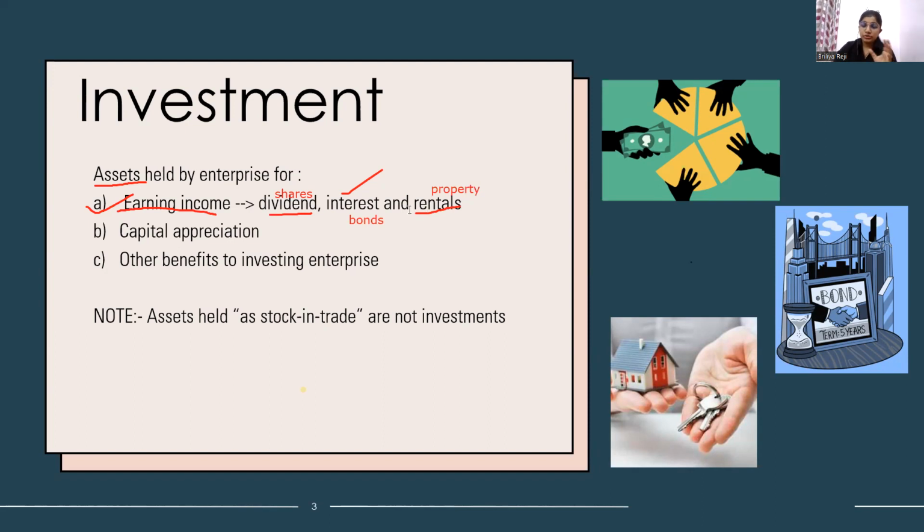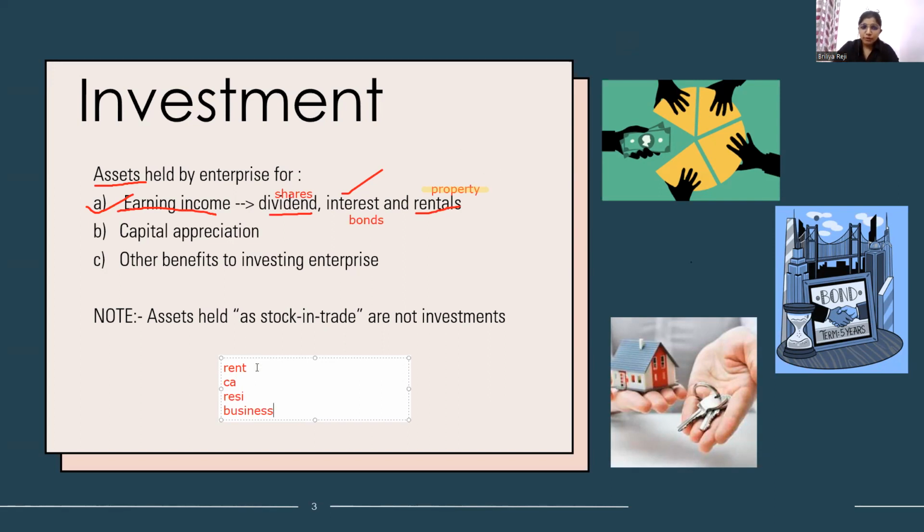In case of bonds also, we get interest as well as capital appreciation. Then in case of property, what do you think? There are different types. We do not buy a property only for rental purpose; we can buy a property for many purposes. We can buy it to give on rent, or for capital appreciation, buying and reselling it after some time. We can buy a property for residential purpose, and we can also buy a property for business purpose. So these are the four types of purposes for which we buy a property.